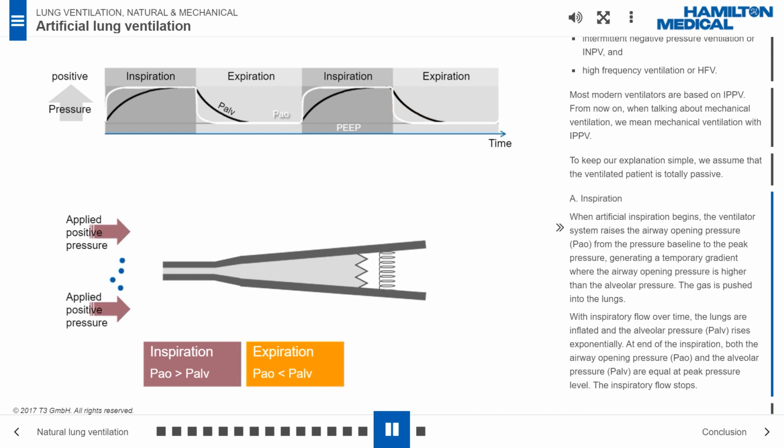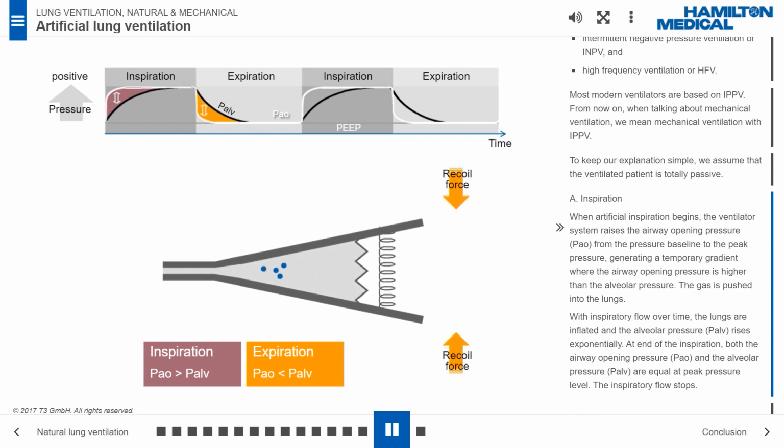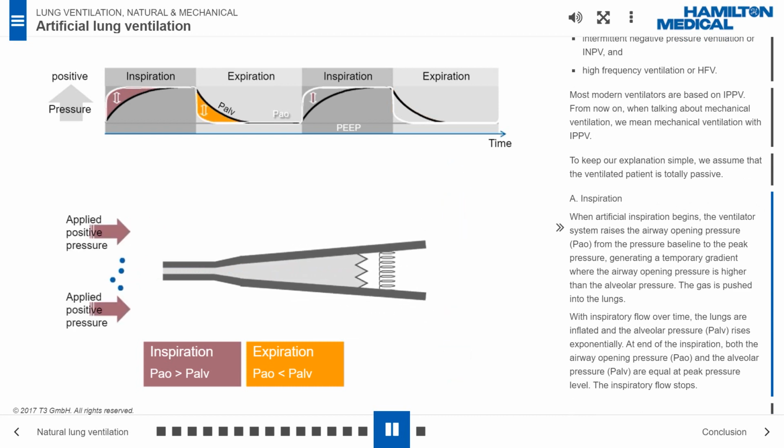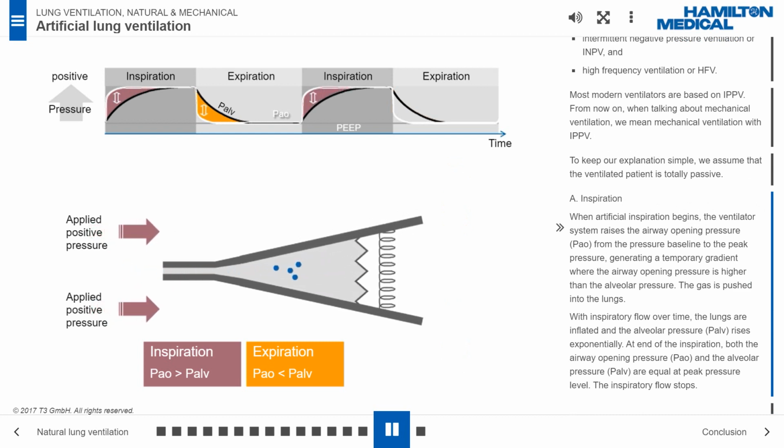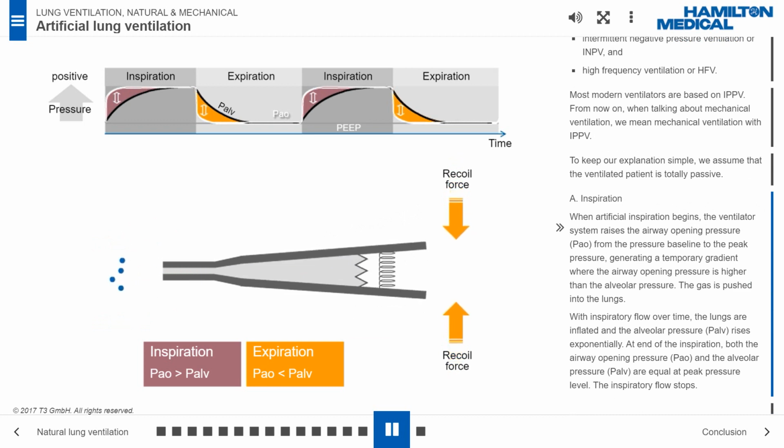A. Inspiration. When artificial inspiration begins, the ventilator system raises the airway opening pressure, PAO, from the pressure baseline to the peak pressure, generating a temporary gradient where the airway opening pressure is higher than the alveolar pressure. The gas is pushed into the lungs. With inspiratory flow over time, the lungs are inflated and the alveolar pressure, PALV, rises exponentially. At end of the inspiration, both the airway opening pressure, PAO, and the alveolar pressure, PALV, are equal at peak pressure level. The inspiratory flow stops.